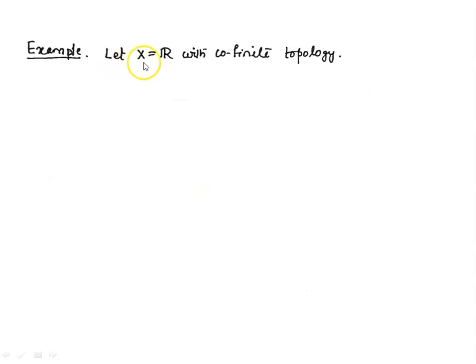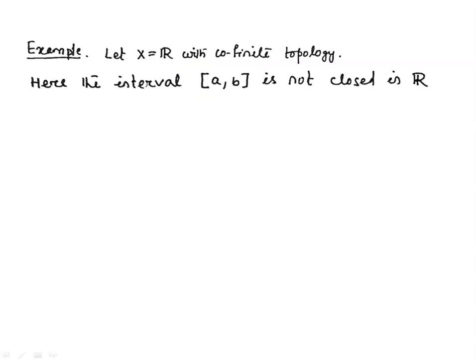Let us consider X equal to R with the cofinite topology, the complement finite topology. In our earlier lectures, we have defined this topology, the cofinite topology. In this topology, which are the open sets? A set is open in this topology if its complement is finite. Let us consider the closed interval [a, b]. Is it closed in R with the cofinite topology?